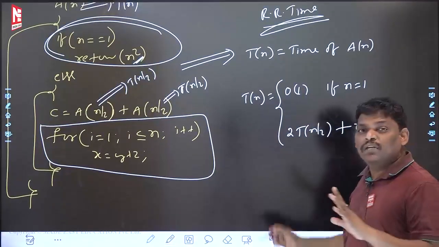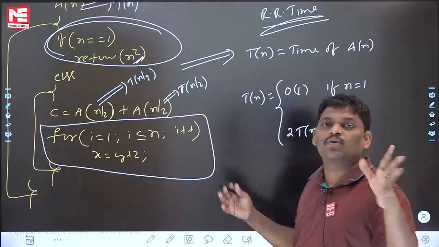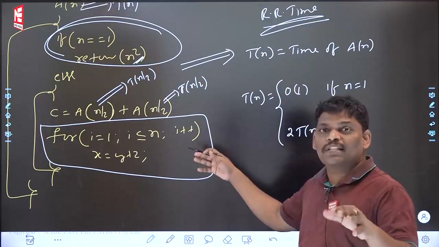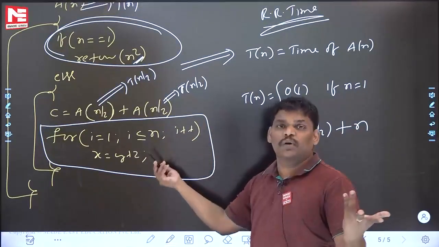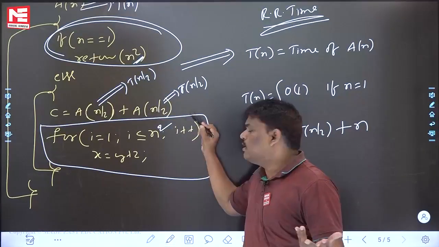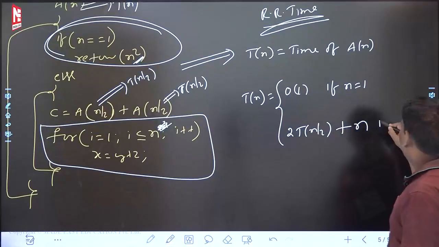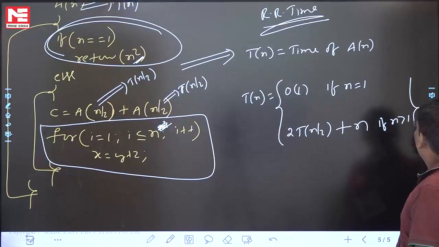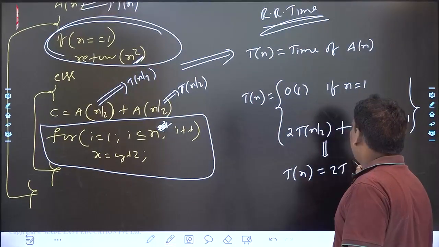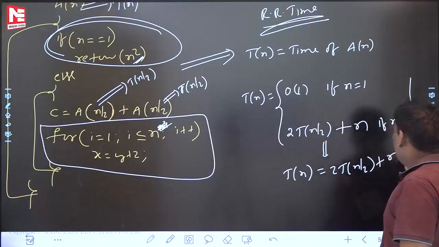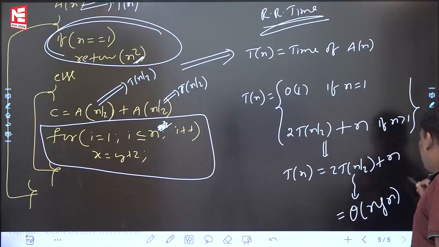Until now, this is the fourth problem. In the earlier three problems, no loop was there in the else part, so constant. In this problem, a loop is also there in the else part, plus n. If this loop were an inner loop, then n square would come. Fine, plus n if n is greater than 1. If you simplify this, T(n) is equal to 2T(n by 2) plus n. Using master theorem you can solve. The answer is theta of n log n.